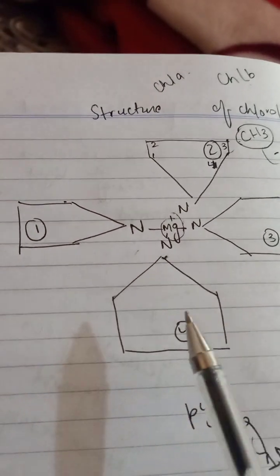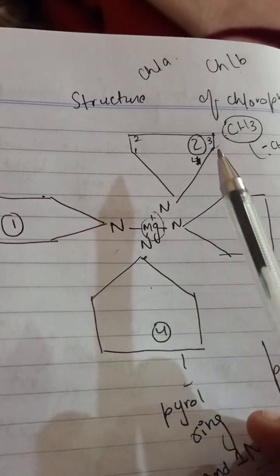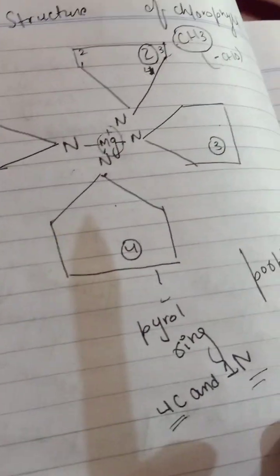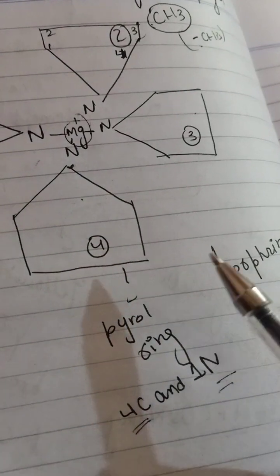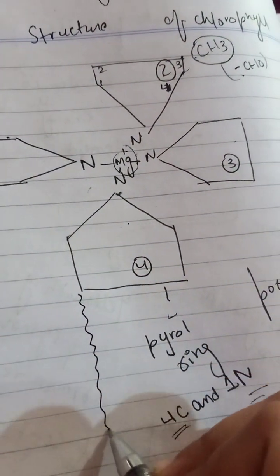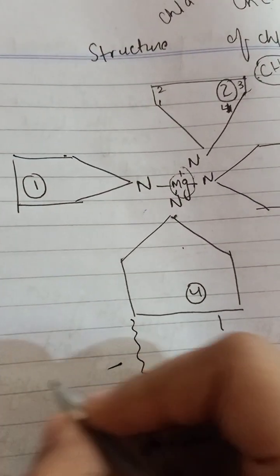As I told you, the head region is hydrophilic in nature. Okay, you can see that here the long tail is there. This tail is called phytol.